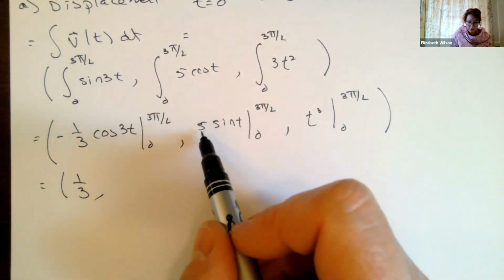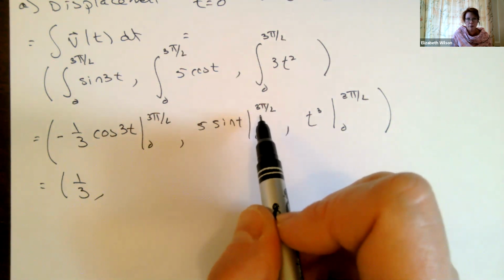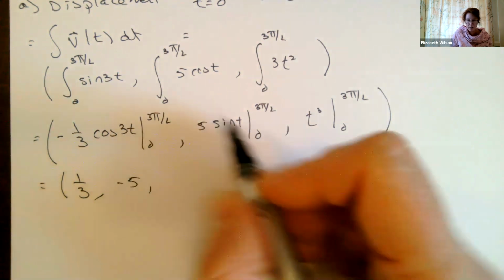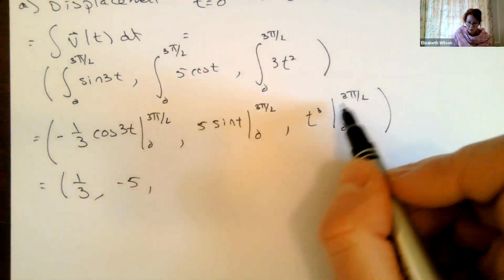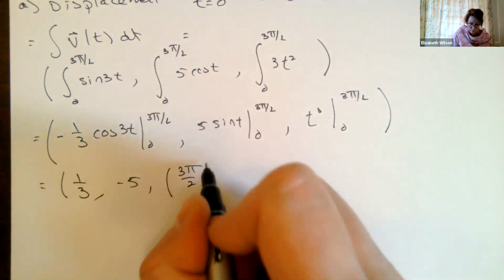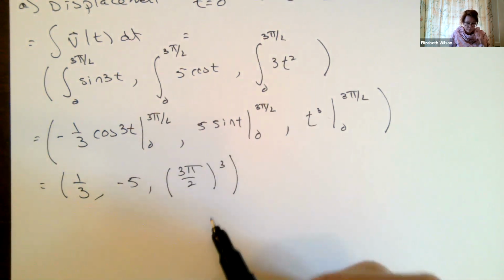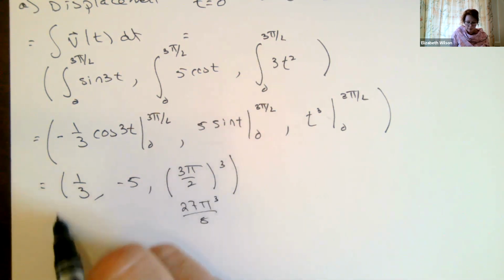So 5 sine of 3 pi over 2, sine of 3 pi over 2 is minus 1. So this is just equal to minus 5, because sine of 0 is 0. And then this is 3 pi over 2 cubed. And I can leave it like that. I can multiply this out if I wanted to, so it'd be like 27 pi cubed over 8. It doesn't matter, but this is your displacement.